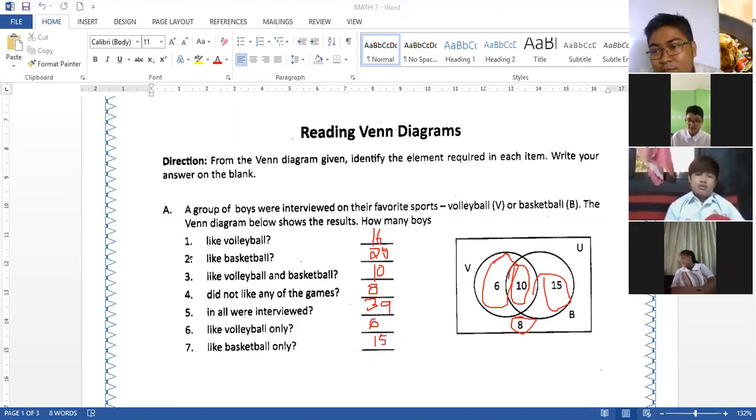No, sir. So try to answer your activity na. Later on, we're going to discuss naman the lessons for the third week about the integers. You can use this as your basis for your activity. Letter A has already been answered. If you have questions about our lesson on the Venn diagram, you can message me on Edmodo.